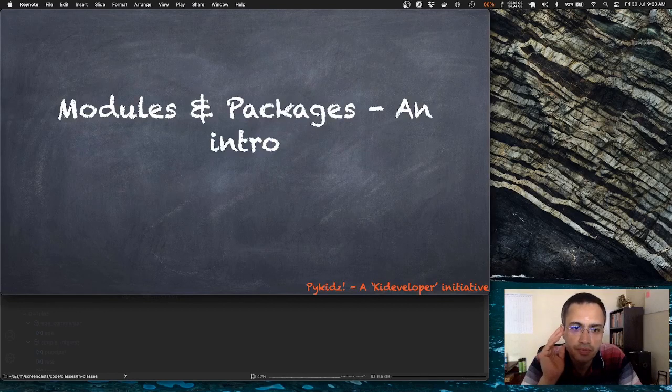Now, we saw functions earlier as a way to split up code, to simplify and make things reusable. But functions are only the first step. As a developer, you will create programs or applications which are thousands of lines of code, right? If you're working with a team of developers, you might even be creating a much bigger program, an application, and you are not just going to create one, maybe multiple as a developer, right?